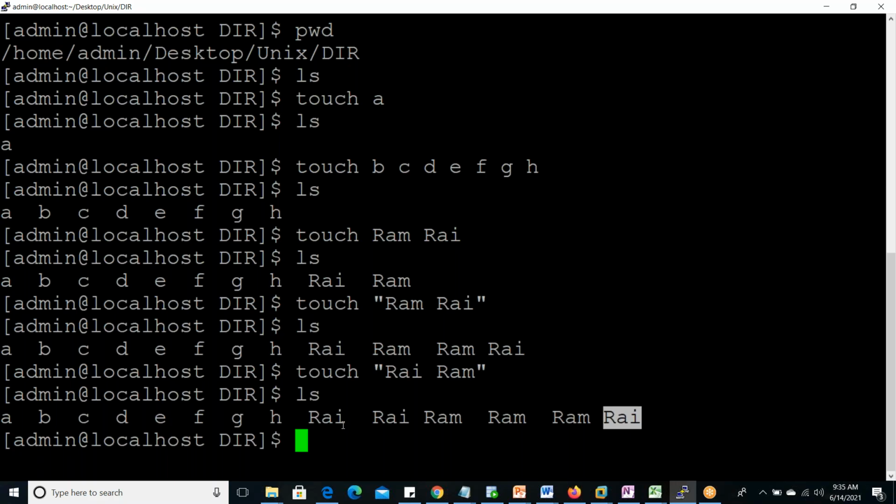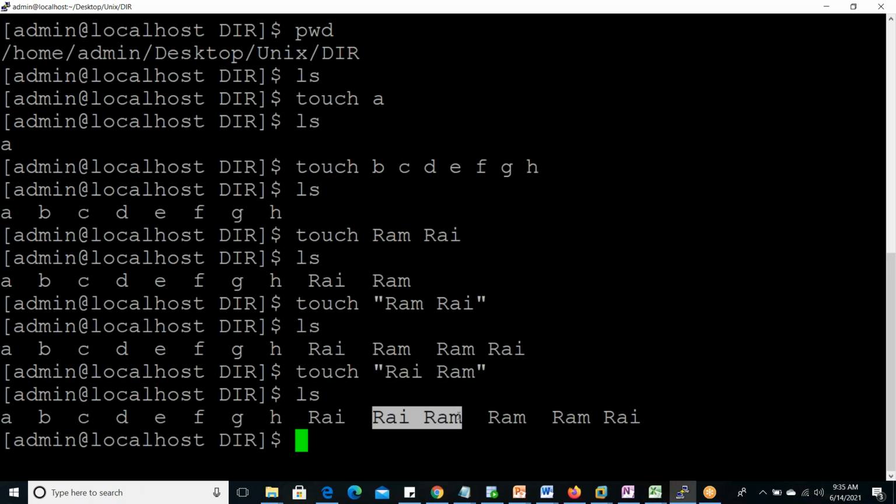So here if some person is seeing this, what will they think? Rai, Rai, how are two files present with the same name? They will get confused. Ram, Ram, two files are there, how is it possible? Then again another Rai is there. If they don't have in-depth knowledge, they cannot identify it, they may skip it, and a lot of trouble will come. And if you created it and after 2, 3, 4 months you can also forget. So don't give this type of name.